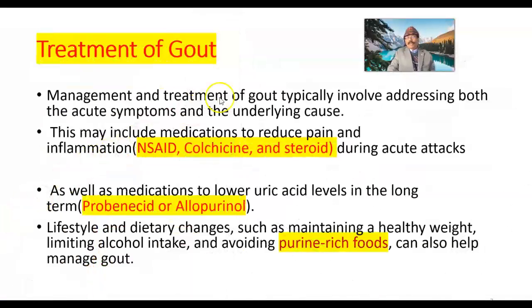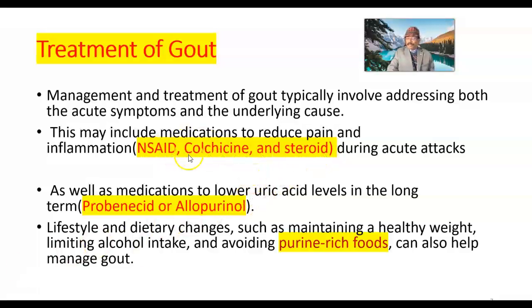Treatment of gout: management and treatment of gout typically involve addressing both the acute symptoms and the underlying cause. This may include the acute condition. Management may include medication to reduce pain and inflammation, okay, colchicine and steroid.